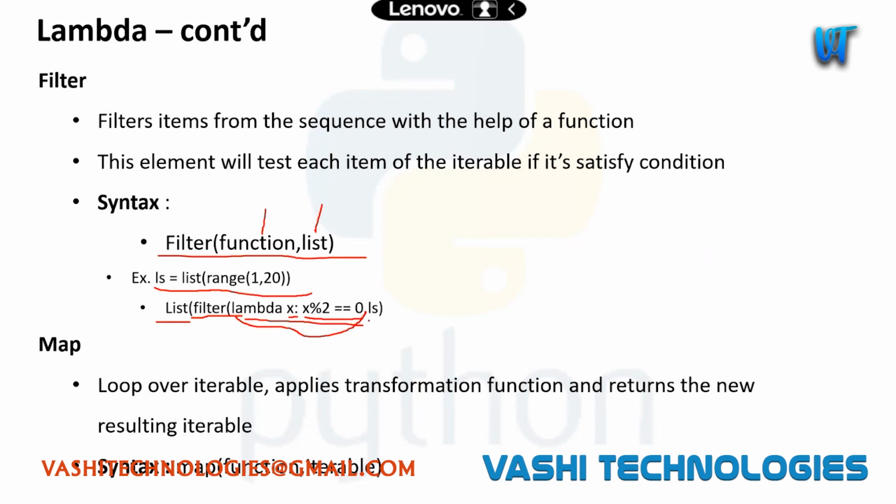We are passing this list, which has 20 items. It will check all these 20 items and provide us output. The output given by this filter function will be an iterable, which contains only items which satisfy the condition we have given through the function.